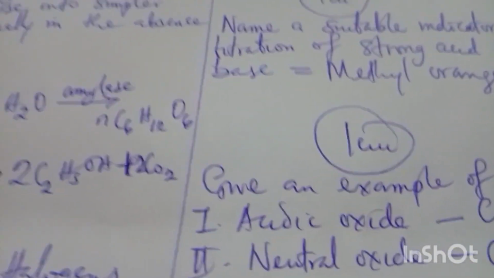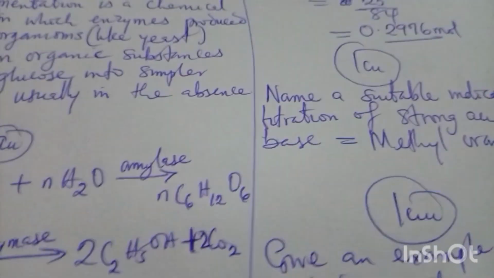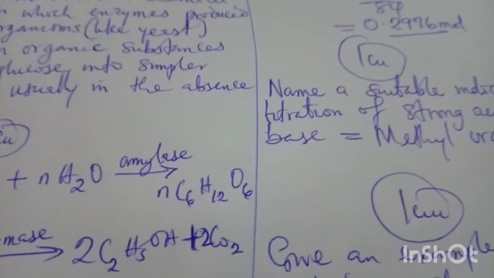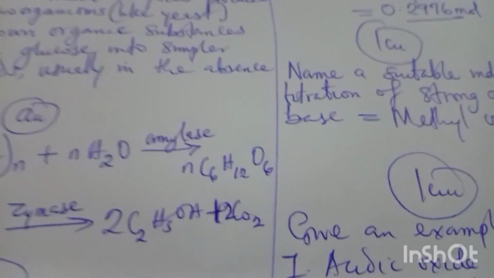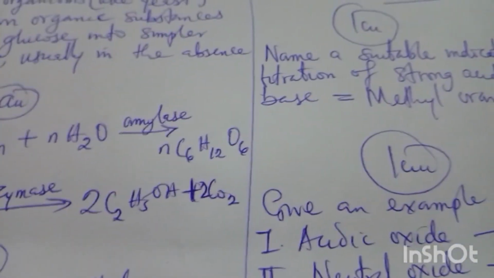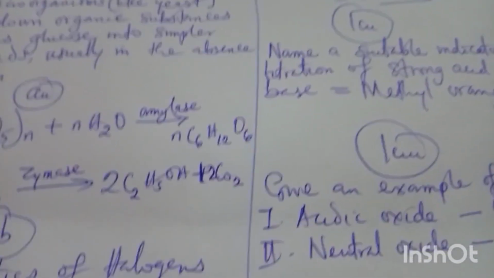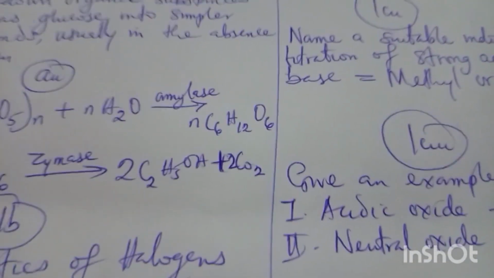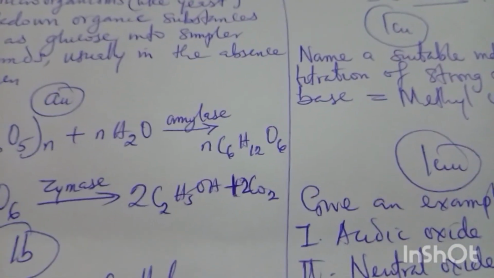What about neutral oxide? Why do we call them neutral oxide? You can remember your acid-base-salt story. Neutral is talking about the one with pH value 7. It will not have an effect even on litmus paper. It will not favor acid, it will not favor base. That's what we call neutral oxide. I mentioned three acidic oxides, but here you are just to mention one. Do you know that carbon monoxide, that poisonous gas, is a neutral oxide? It's a neutral oxide.